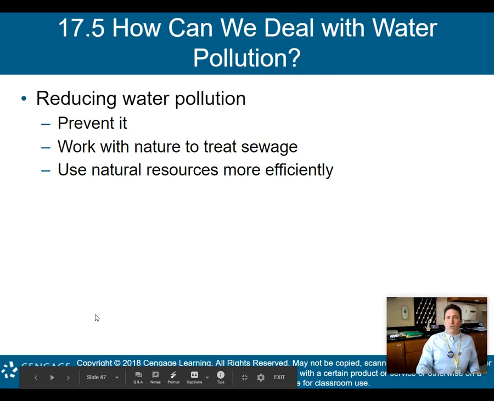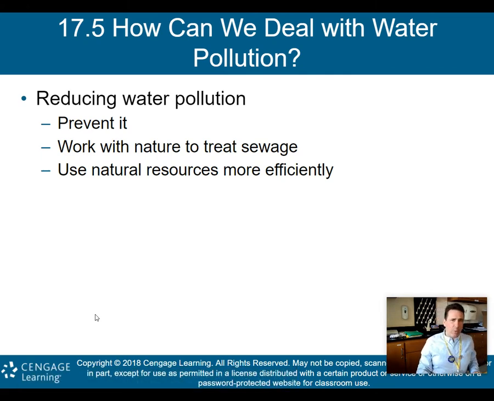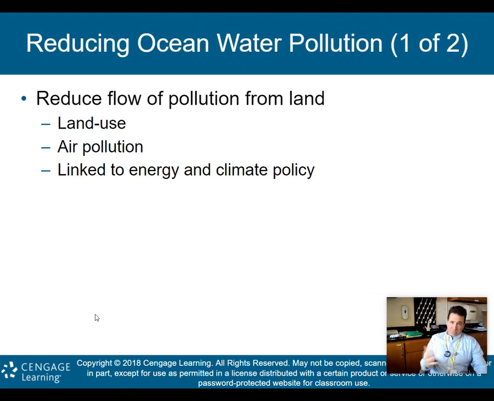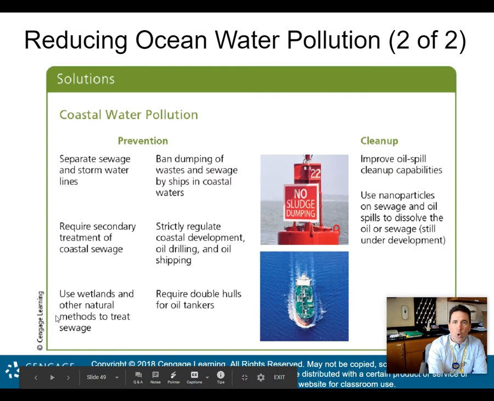So how can we deal with water pollution? Well, obviously, we want to reduce our water pollution. So the key is to prevent it, work with nature to treat sewage, and use our natural resources more efficiently. Number one, how do we reduce that ocean water pollution? Reduce flow of pollution from land. We spoke about that, all right? Land use, air pollution, linked to energy and climate policy, okay? We want to reduce the pollution on land, and that will reduce the pollution in our oceans, all right?